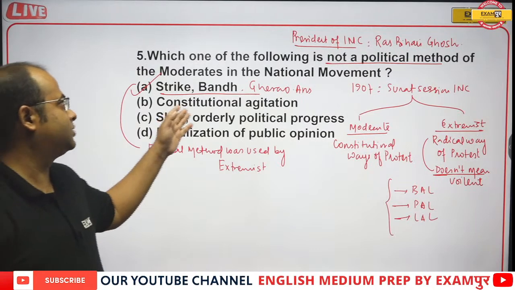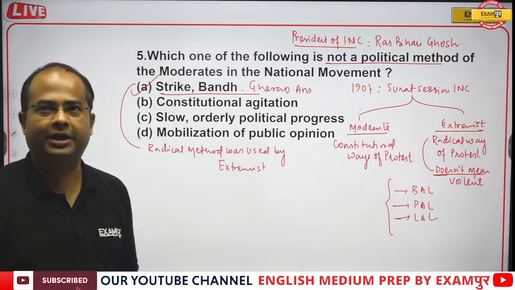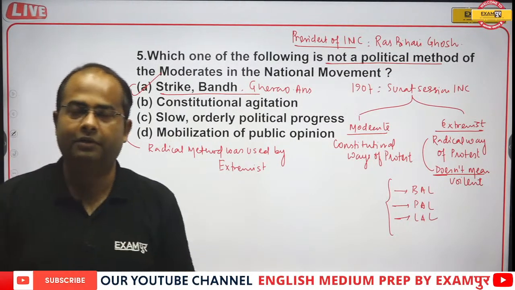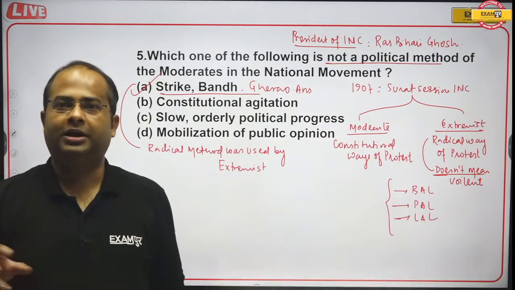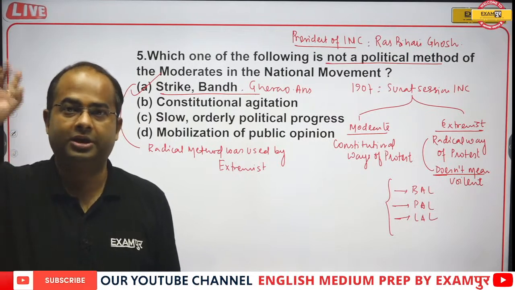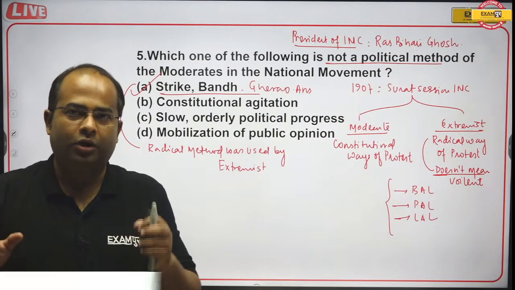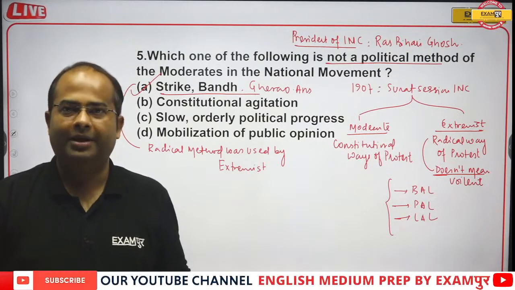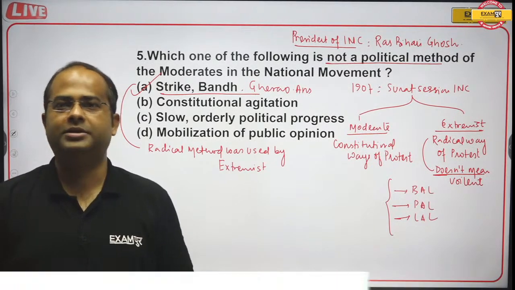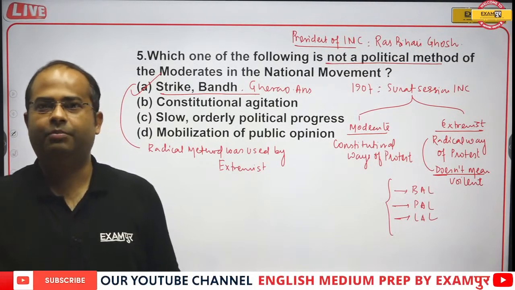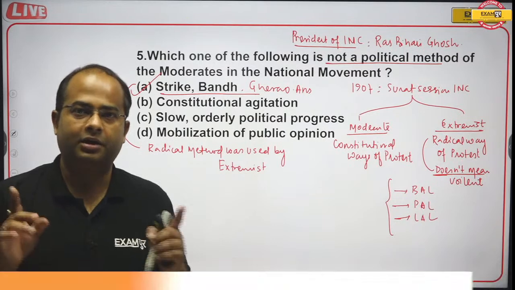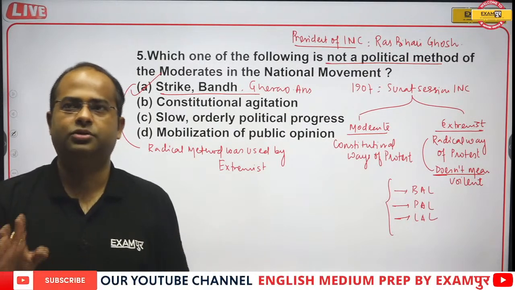So the correct answer will be: strike, bandh, gherao, this type of activity was being done by extremists. But extremists do not believe in violent methods, like throwing bombs or killing British officers. This was the activity done by the revolutionaries. Revolutionaries wanted to terrorize the British government so that they could free the country and make them go away from India. Killing officers, throwing bombs, or vandalizing British property was done by the revolutionaries. It was not done by the moderates or extremists.